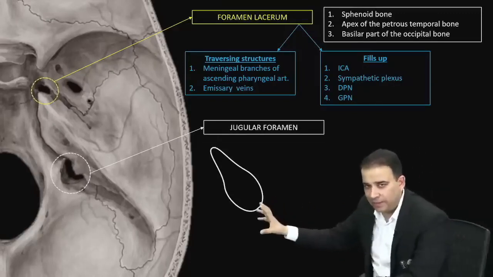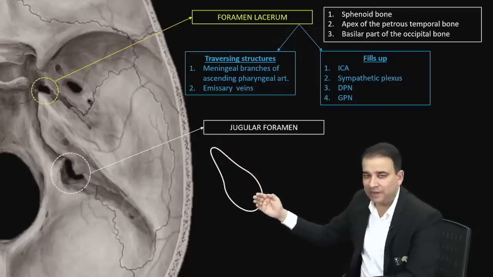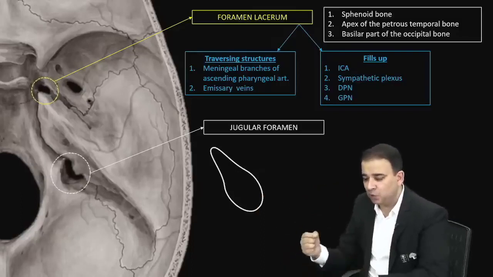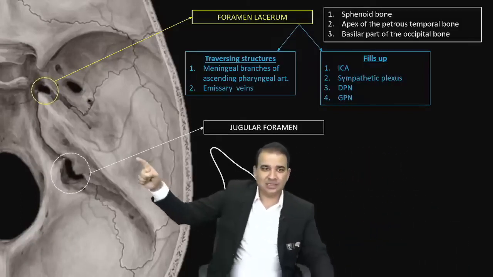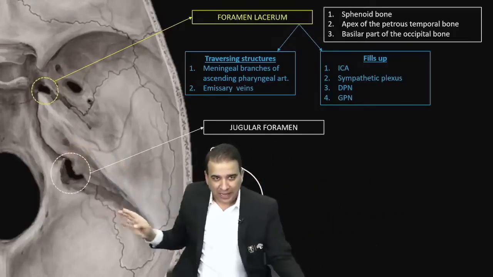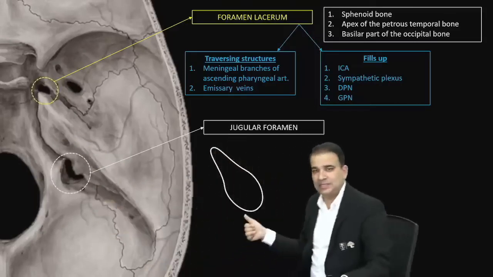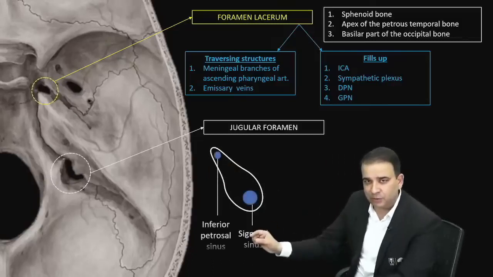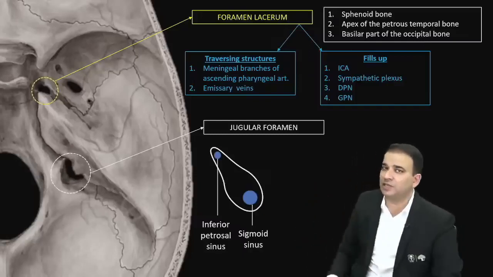Now, in the jugular foramen, most anteriorly, or you can say most anteromedially, and most posterolaterally, we have the 2 sinuses which will join together below the jugular foramen to give rise to the internal jugular vein. So the inferior petrosal sinus will come from here. That is the site for the inferior petrosal sinus. And look at the shape. The sigmoid sinus will come from here. Obviously the one which is present behind is the sigmoid sinus, and the one in front is the inferior petrosal sinus. They both will join with each other below the jugular foramen to give rise to the internal jugular vein.